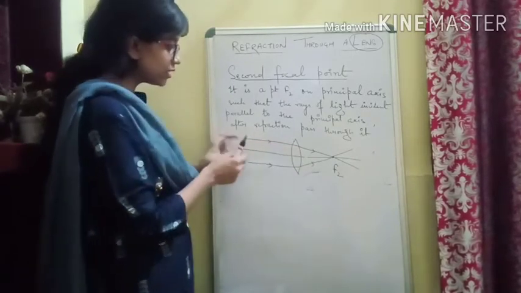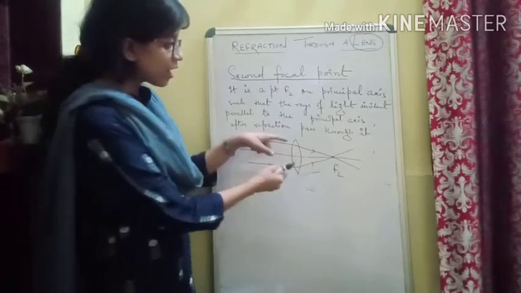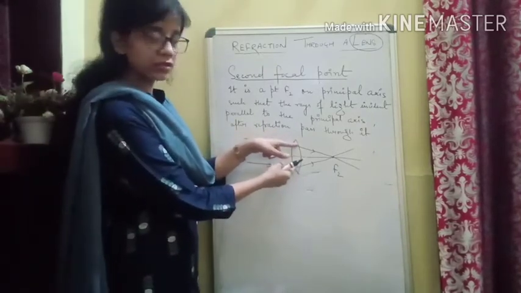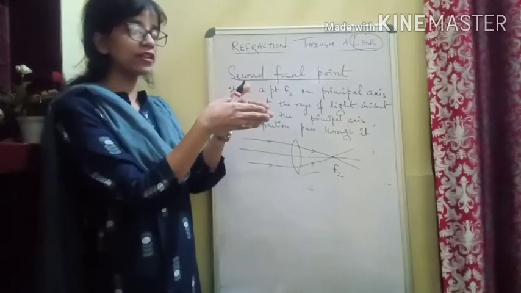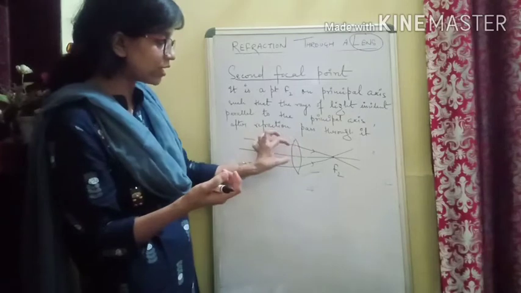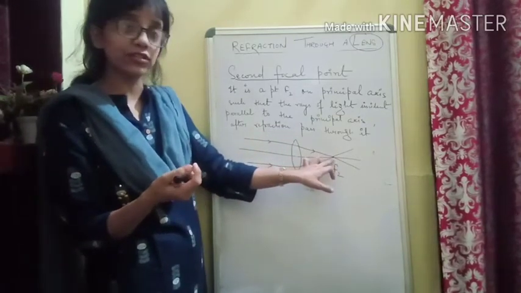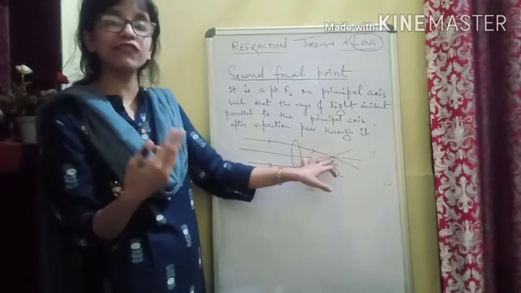the principal axis. See, these are the incident rays parallel to the principal axis, and when they are falling on the lens, of course, when they are entering into the lens, there will be a refraction taking place. So after refraction through the lens, they are meeting at a point, and that point is your focus. Which focus? The second focal point.